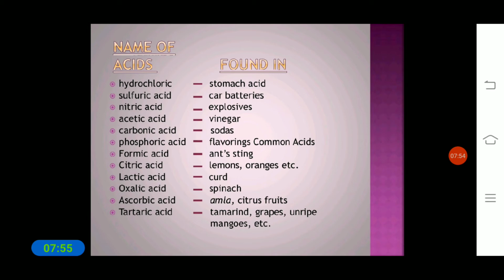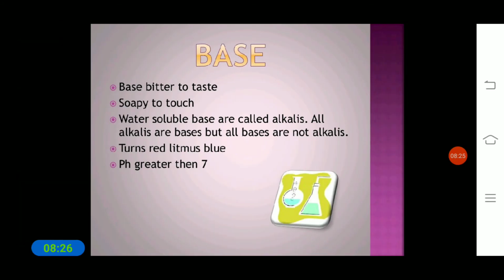Okay, so tartaric acid is present in tamarind, which we use for cooking. Yes, and in grapes also tartaric acid is present, whereas in unripe mangoes. Yes, whereas ascorbic acid is present in amla and citrus fruits. Okay, whereas oxalic acid is present in spinach. In curd, which acid is present? Lactic acid is present. So these are some acids which are found in the substances which we use in our daily life. Next is what?